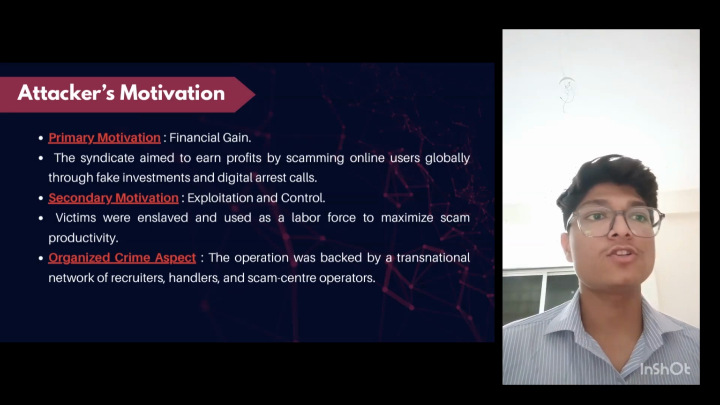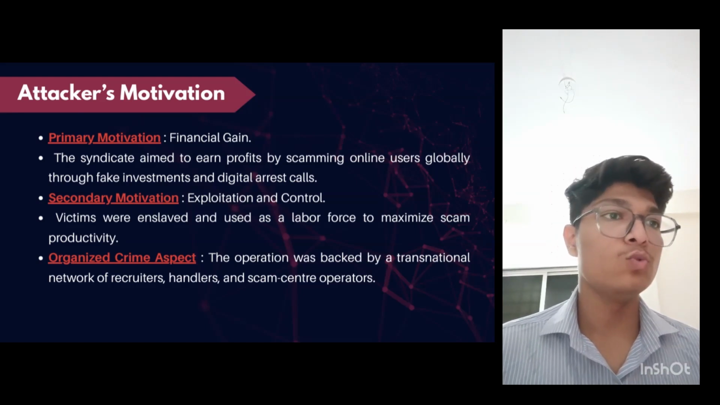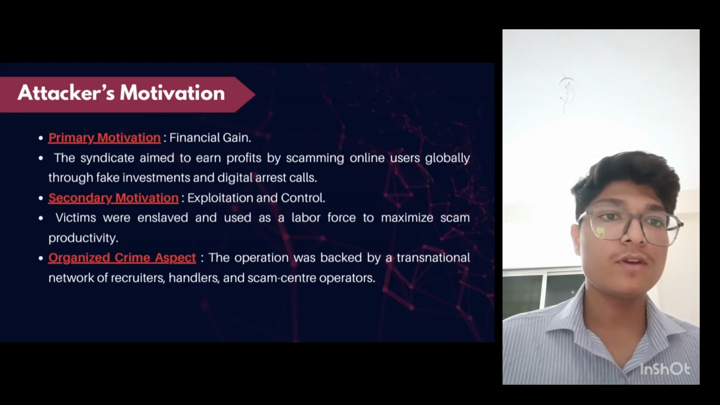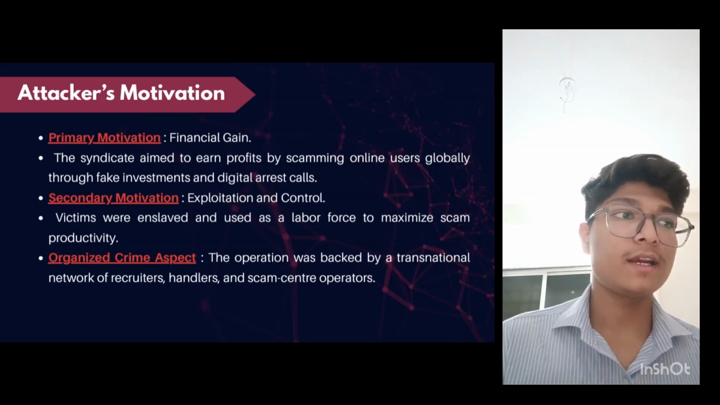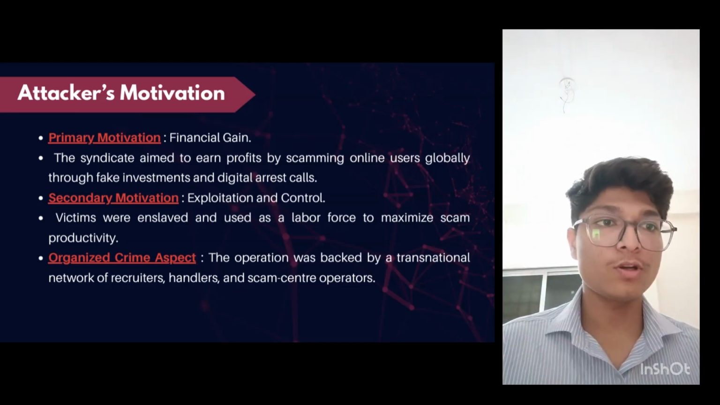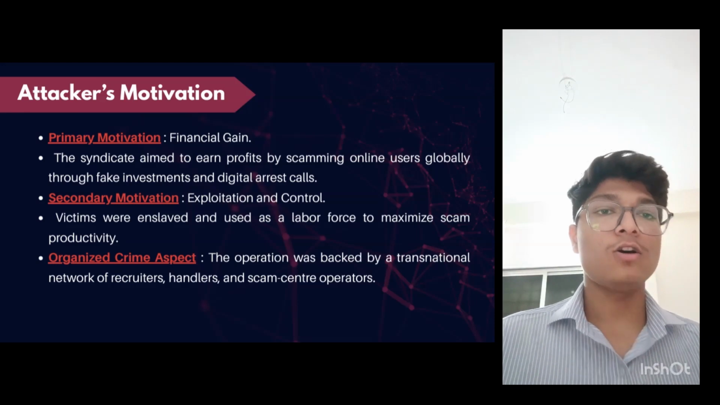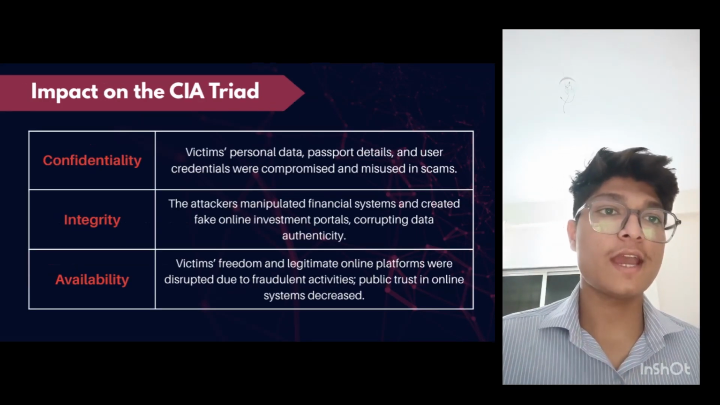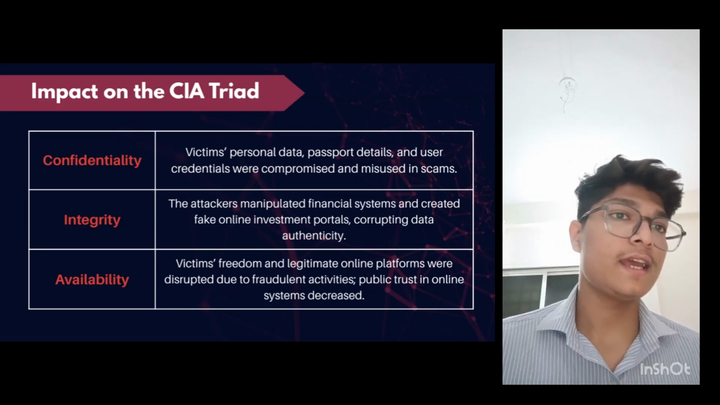The secondary motivation is exploitation and control. Here, the victims were enslaved and used as a labor force to maximize scam productivity. The third one is the organized crime aspect. Here, the operation was backed by a transnational network of recruiters, handlers, and scam center operators. Moving on to the next slide, let's see the impacts of the CIA triad on this case. CIA stands for confidentiality, integrity, and availability.